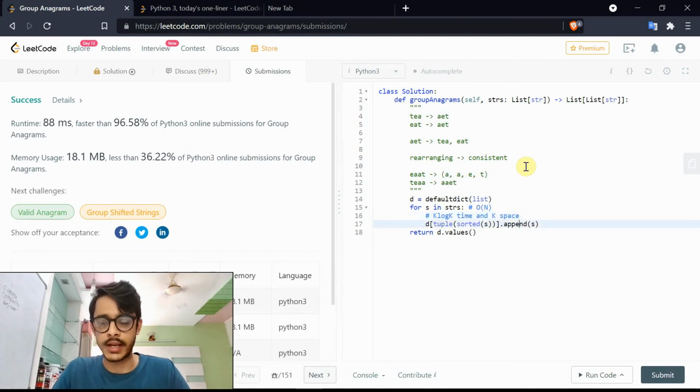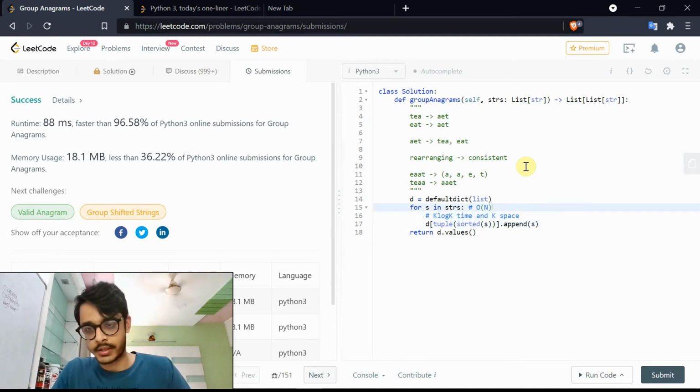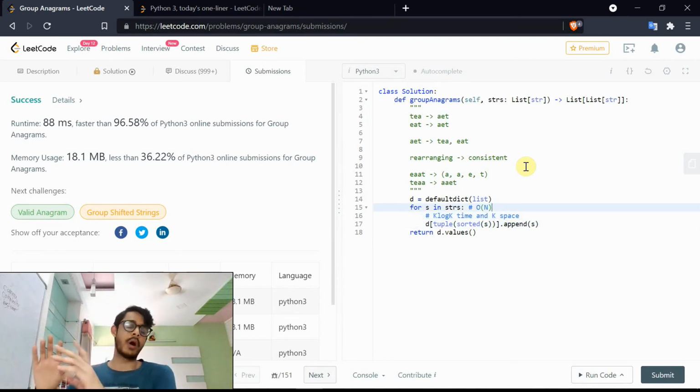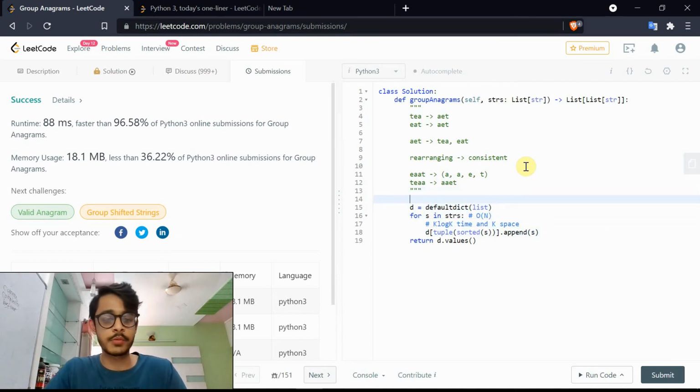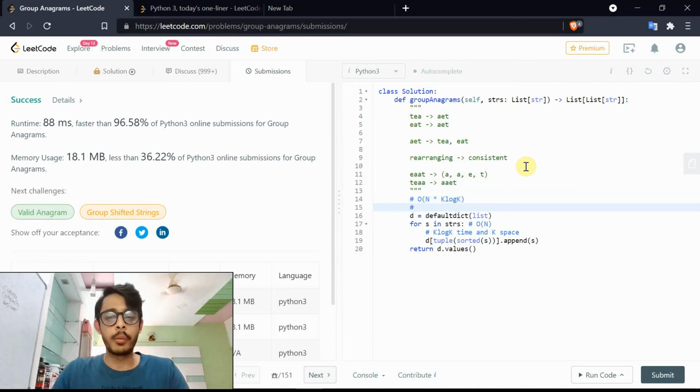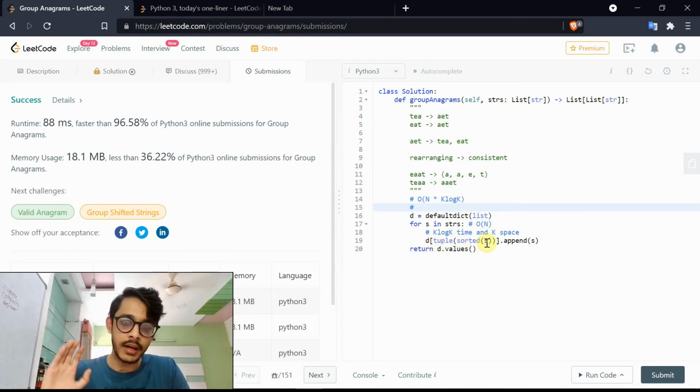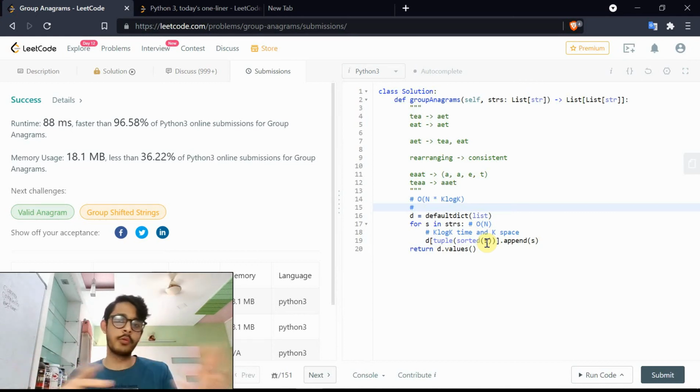This is important in a second because when you look at this loop, the outer loop runs in order of n time, and the internal sorting function takes k log k, so the total time complexity becomes what? Order of n times k log k. Simple. Okay, what about the space complexity? In the worst possible case, there would be individual unique strings which have no corresponding anagrams.